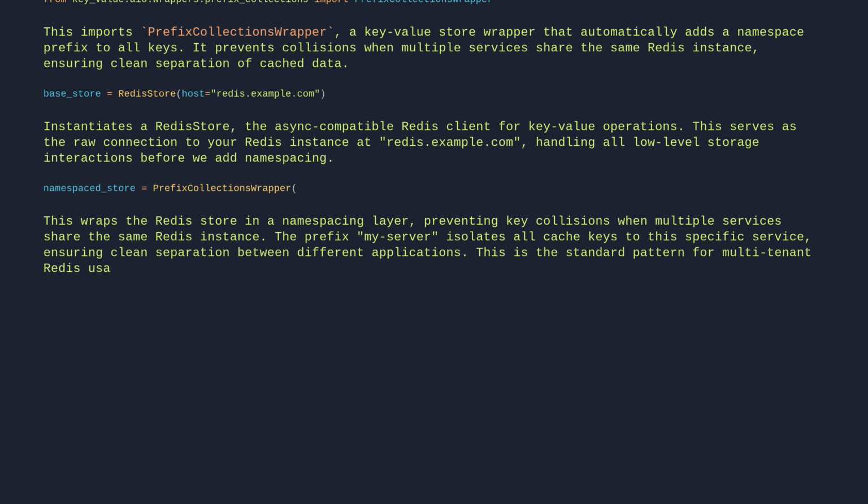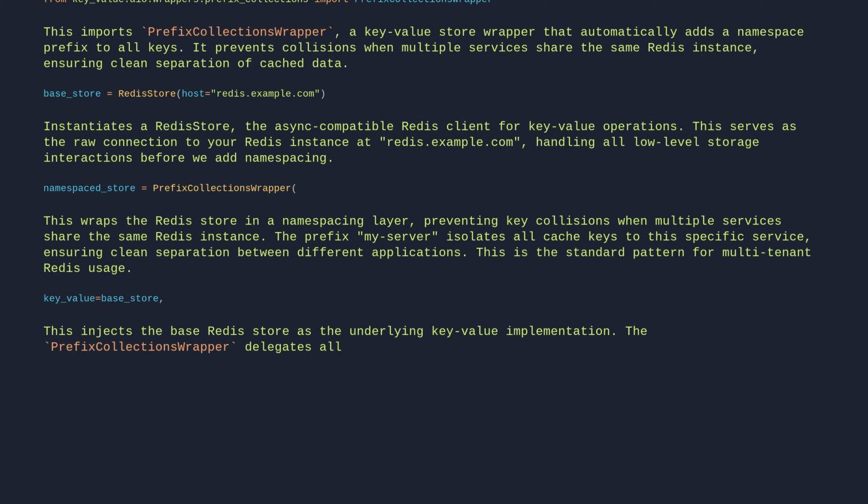key_value=base_store. This injects the base Redis store as the underlying key-value implementation. The PrefixCollectionsWrapper delegates all operations to this base store, while adding namespace isolation through the prefix.